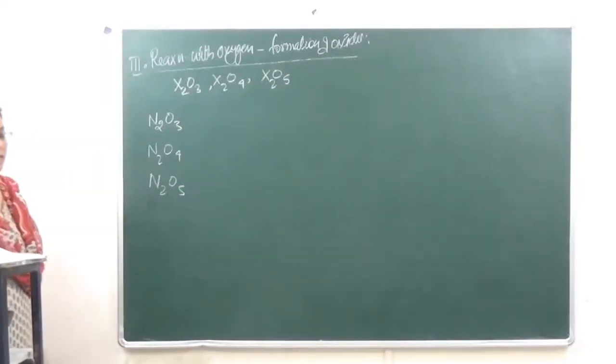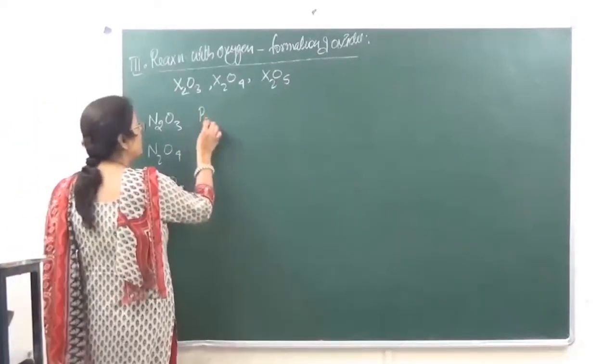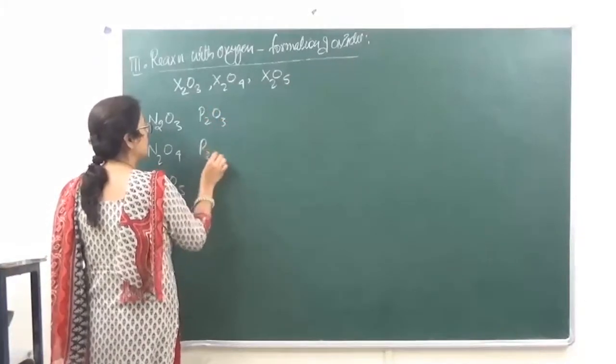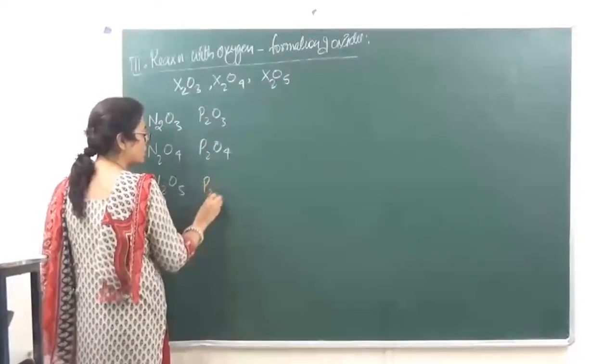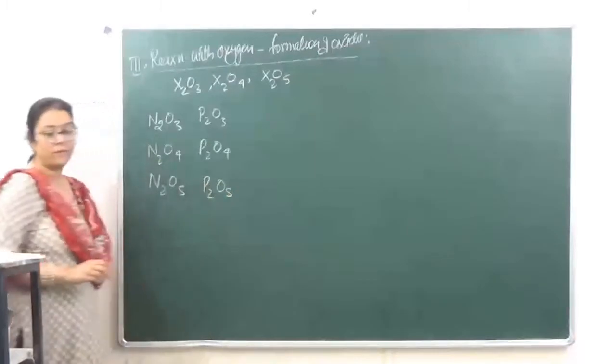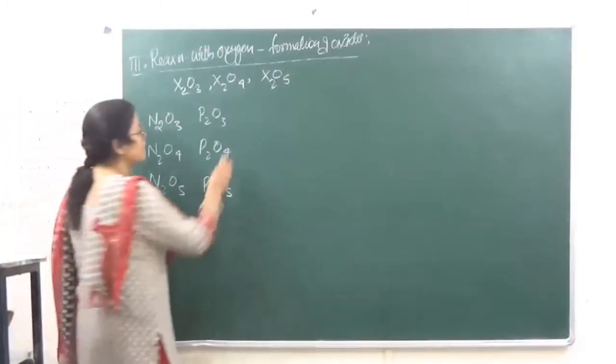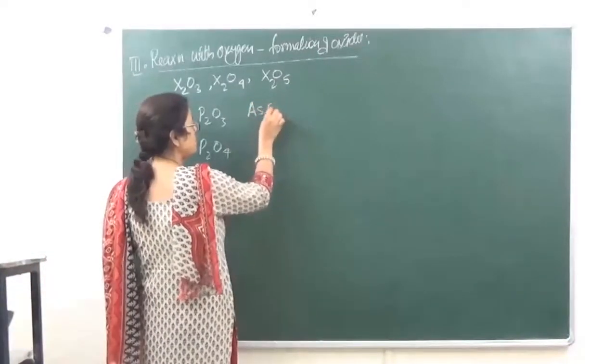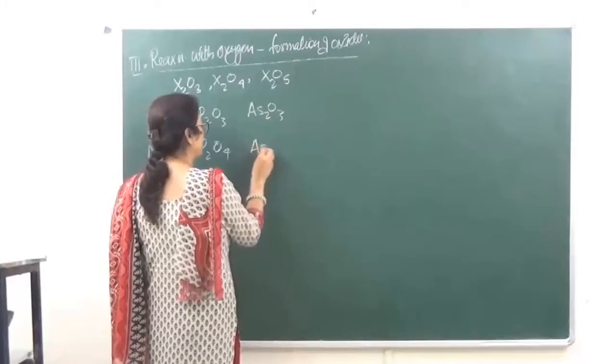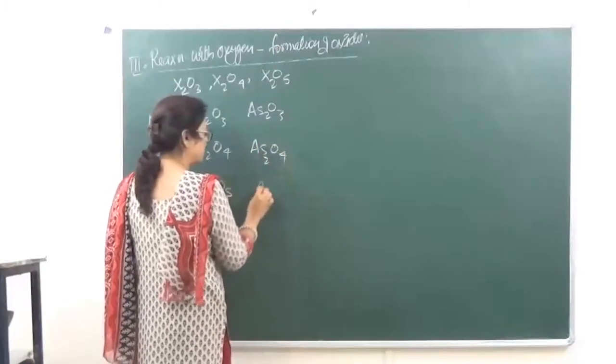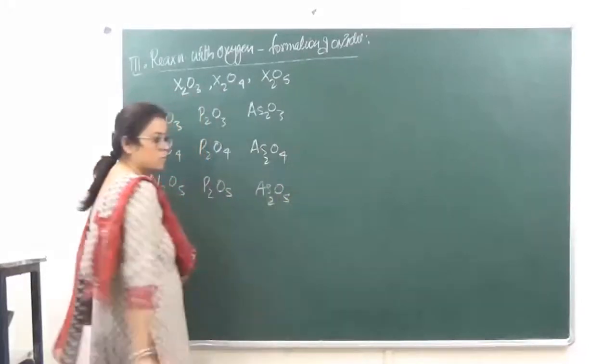In a similar manner, phosphorus will also form P2O3, P2O4, P2O5. ठीक है? फिर उसके बाद आर्सेनिक भी बनाएगा सेम, right?